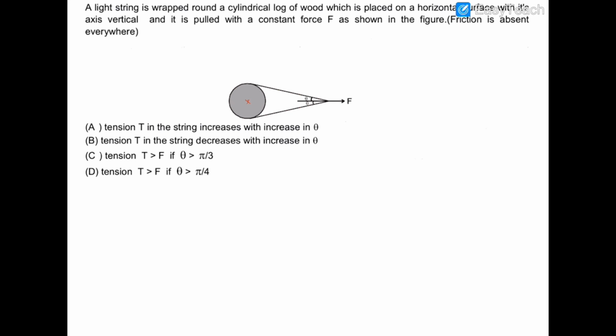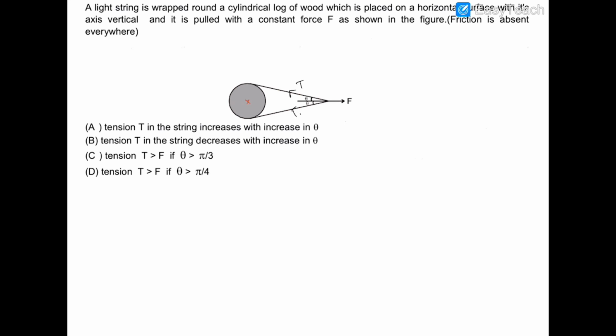So this is a cylinder, and there is a string which is wrapped around it, and it is being pulled by a constant force F. Now we have to select the correct options out of these 4 options. First of all, we have to write down the tensions in the rope.